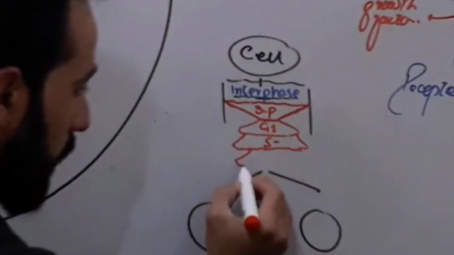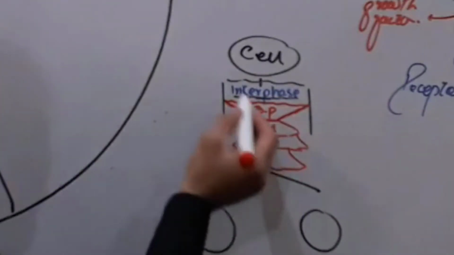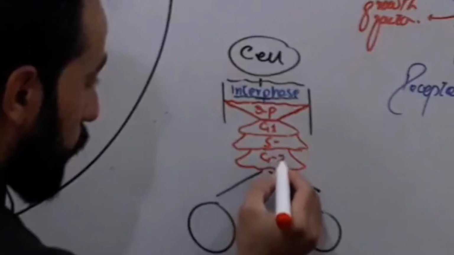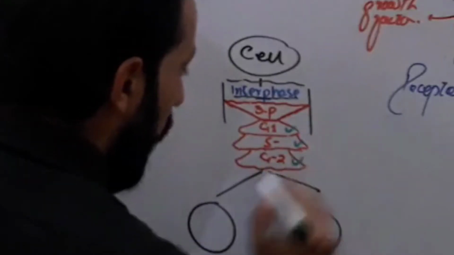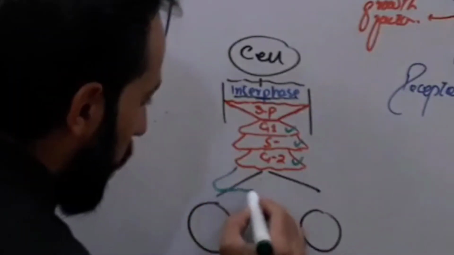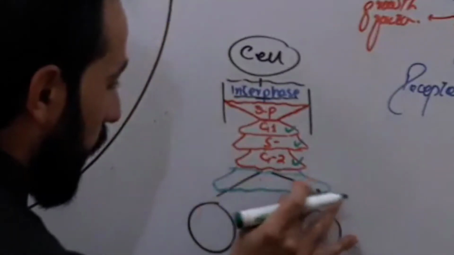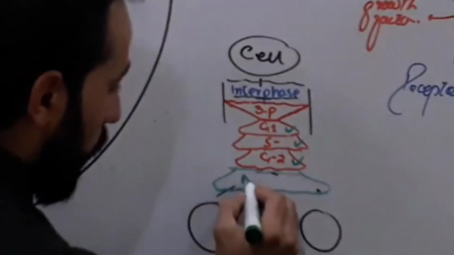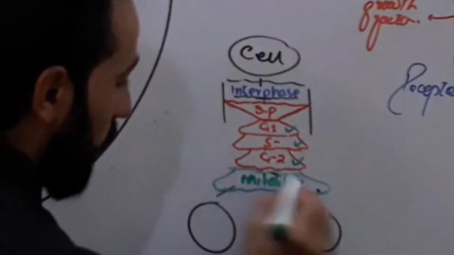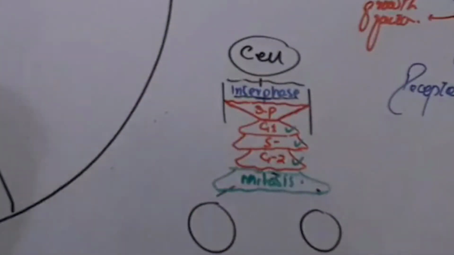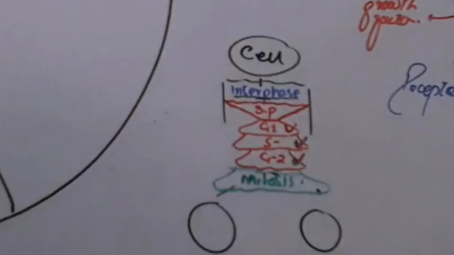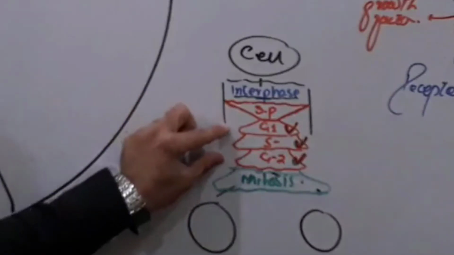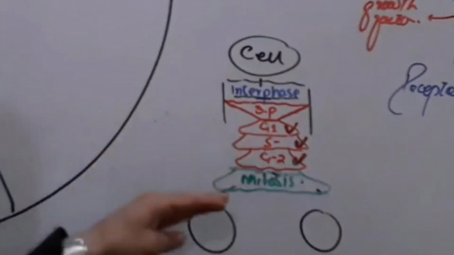And the third phase, which is very important, is G2. After G1, S and G2 are completed, the cell enters another phase, called the multiplicative phase, or mitosis, or division phase. So we are going to discuss right now the G1 phase, S phase, and G2 phase, and what happens in the cell when it jumps to interphase.